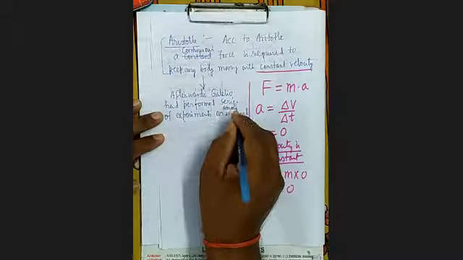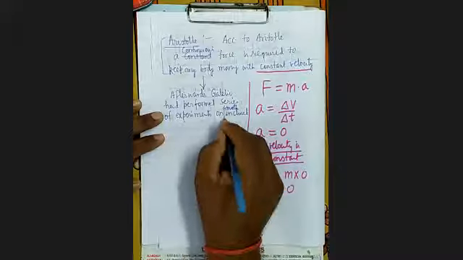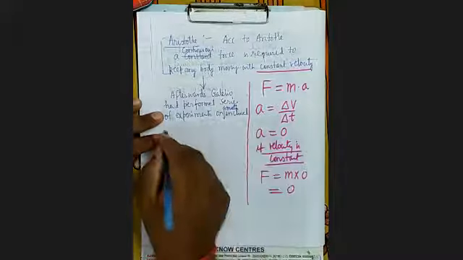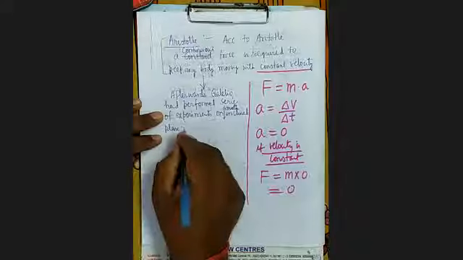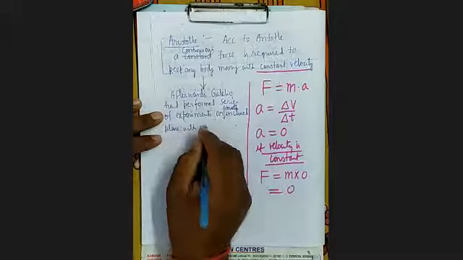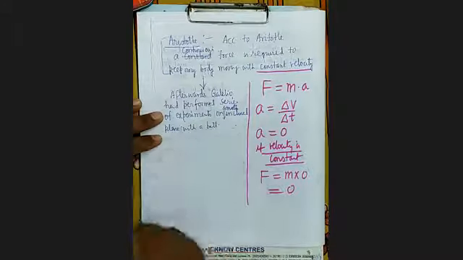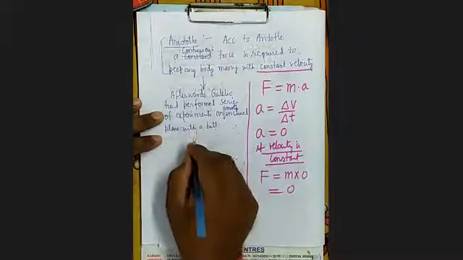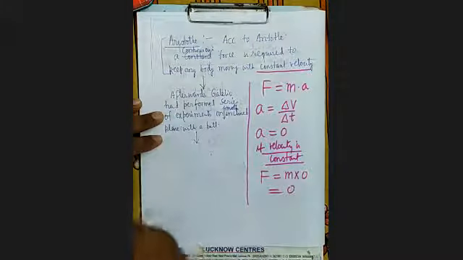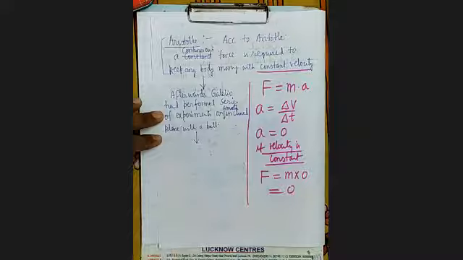Smooth inclined plane means it had no friction, with a ball. And from there he concluded that no force is required to keep the body moving with a constant velocity.